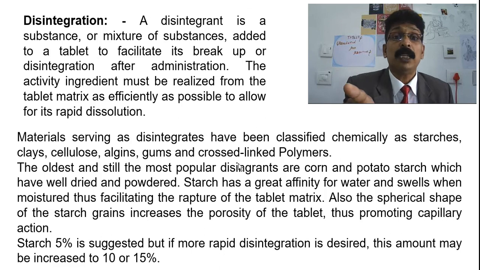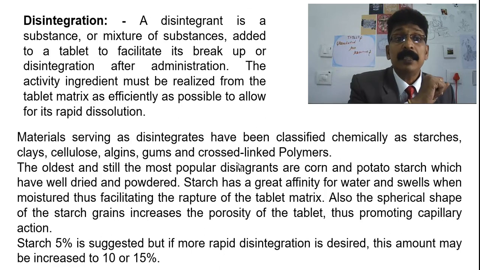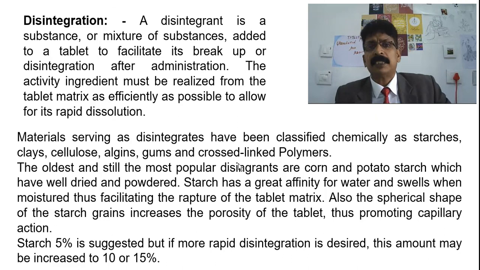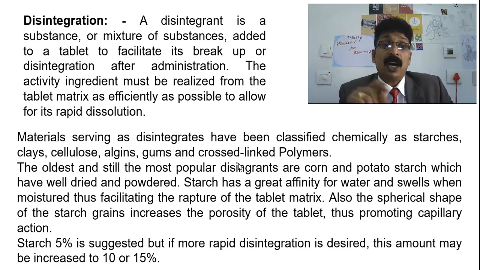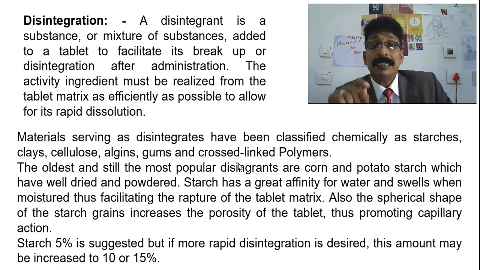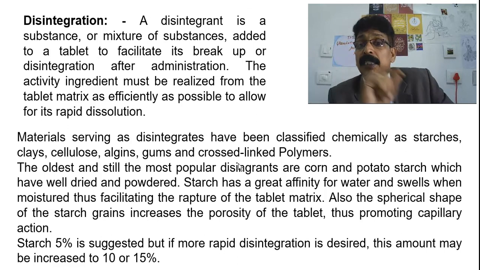And the active ingredient must be released from the matrix of the tablet as efficiently as possible to allow a rapid dissolution. So materials serving as disintegrants have been classified chemically as starches, clays, celluloses, algins, gums and cross-linked polymers.